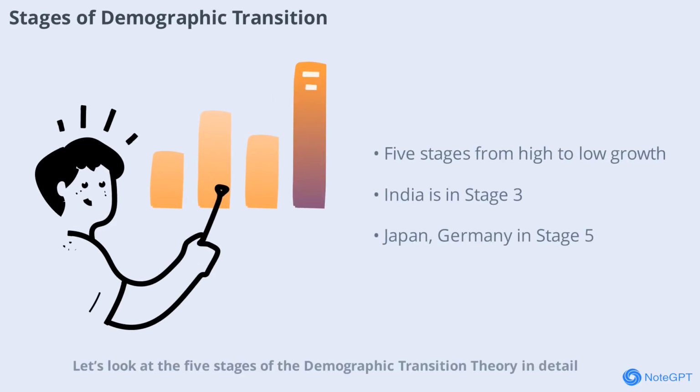Let's look at the 5 stages of the demographic transition theory in detail. Stage 1 is high stationary, with high birth and death rates and slow growth. No country is in this stage today. Stage 2 is early expanding, where death rates fall and population grows rapidly, seen in countries like Afghanistan. Stage 3 is late expanding, with falling birth rates and slower growth. India is here. Stage 4 is low stationary, with low birth and death rates and a stable population like the USA. Stage 5 is declining, with very low birth rates and shrinking populations, as in Japan and Germany.